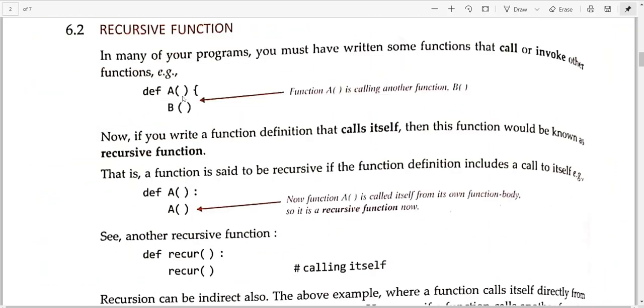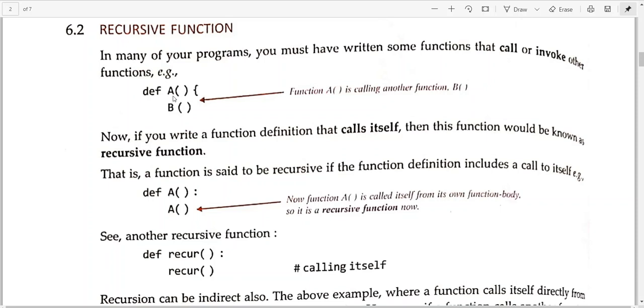See, this is your function definition. How do I know this is the function definition? Because def is written; def indicates we are going to define a function. This is a keyword. And what is the name of the function? That is a. How do I know? Because whatever is written before the parenthesis is the name of the given function. So function a is there, and that is calling function b. How do I know that it is calling b? Because inside this body, which is the function definition of a, curly parenthesis indicate that it is the body